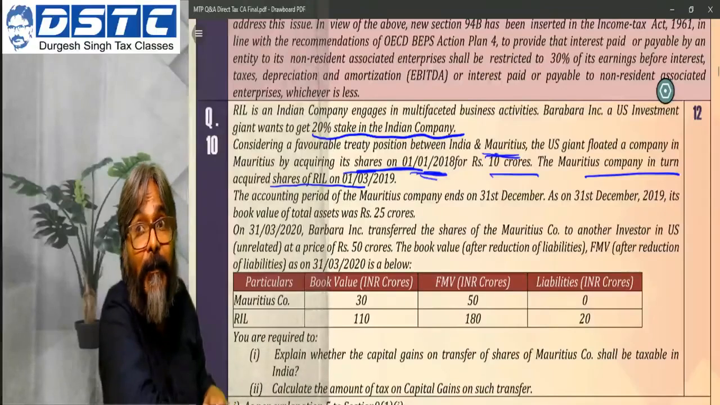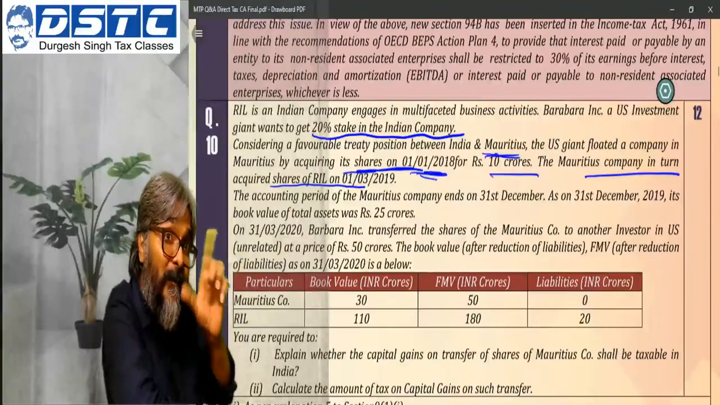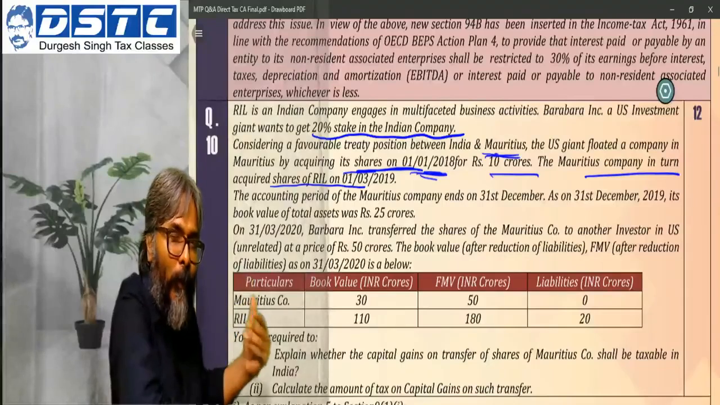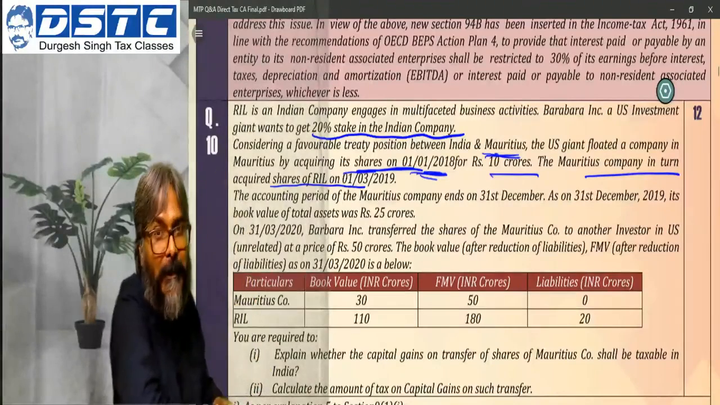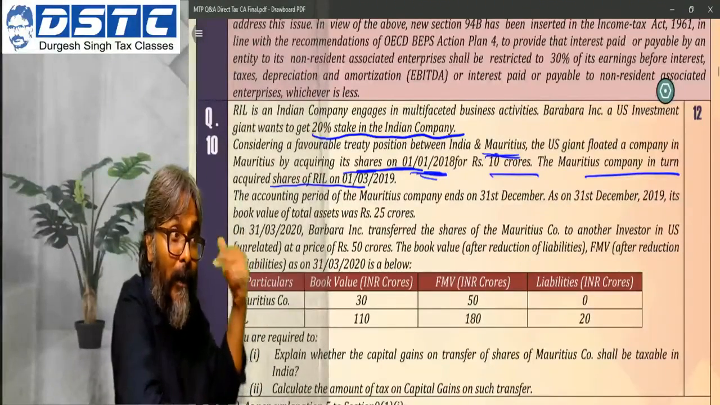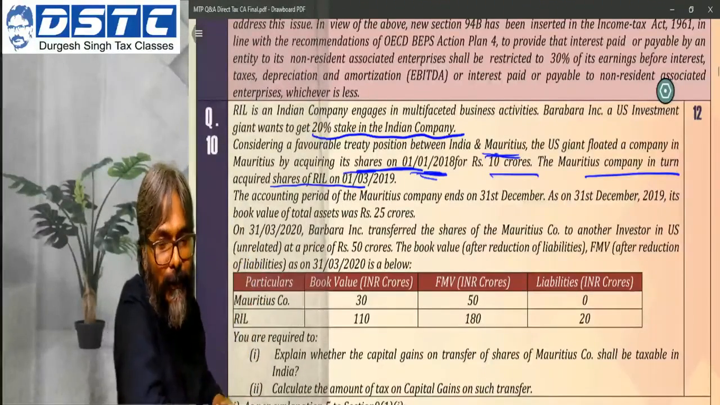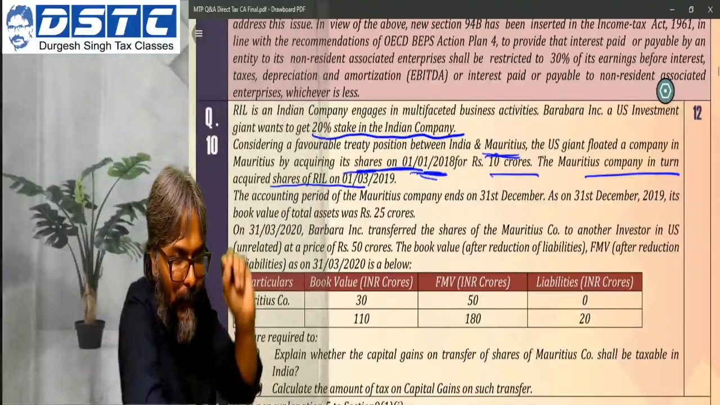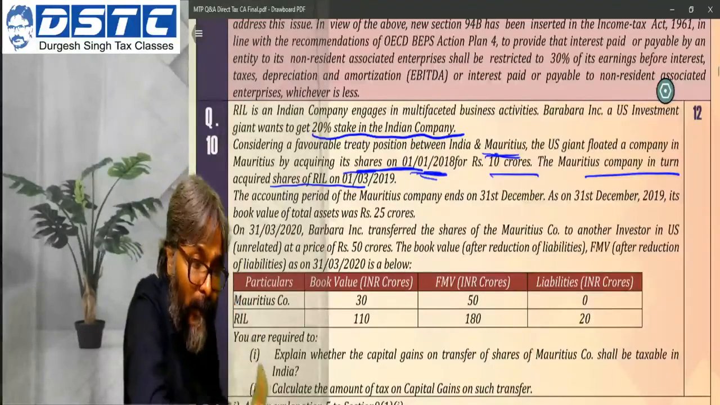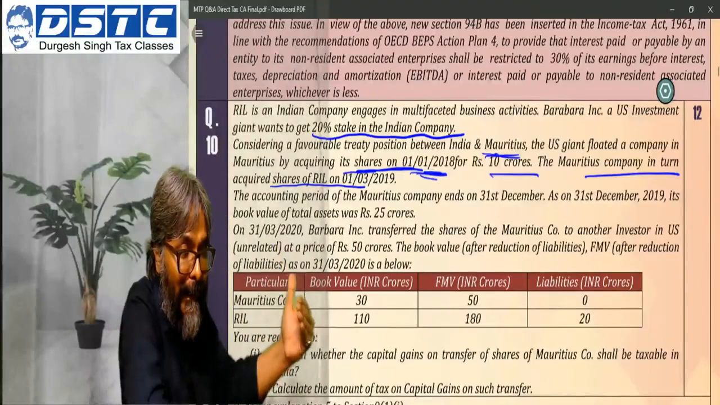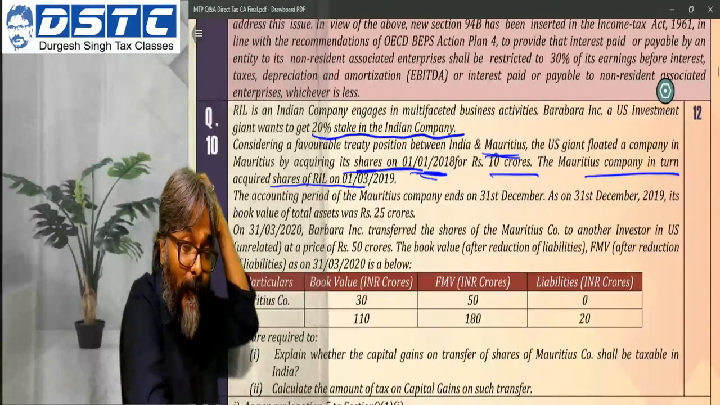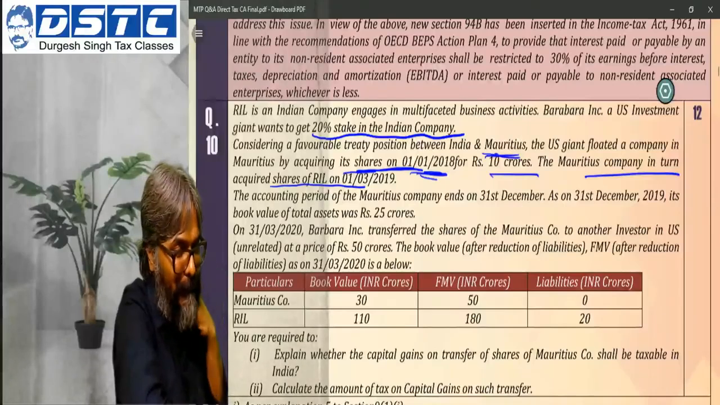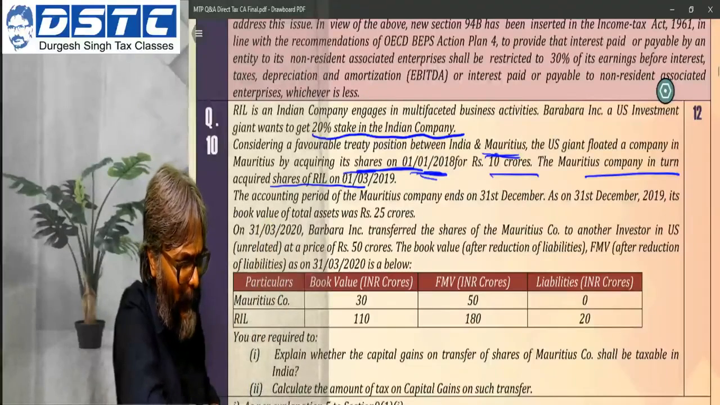What is the necessity of this? This is only for the specified date calculation. So you should try to know that this information is for that purpose. That is one thing you should always keep processing in your mind while you read the question. As on 31st December 2019, the book value of the total asset was rupees 25 crores. So accordingly, they have given you that particular book value.